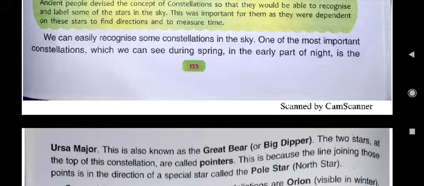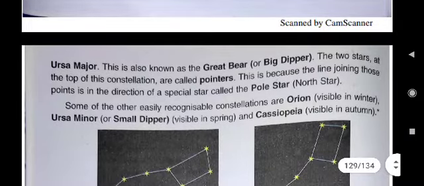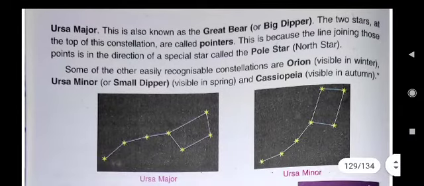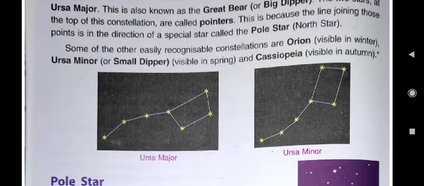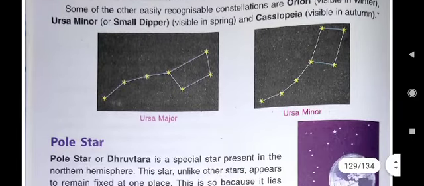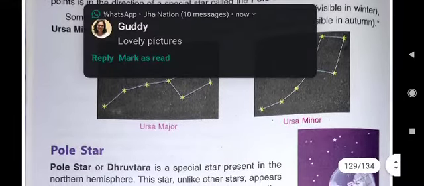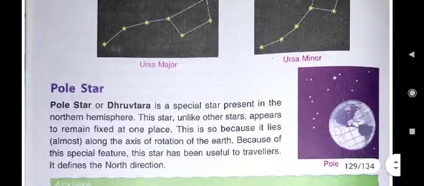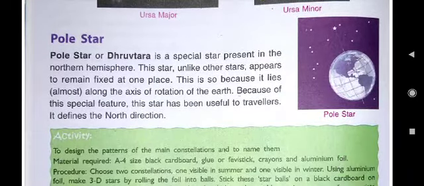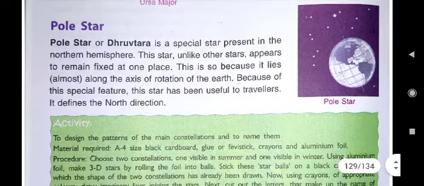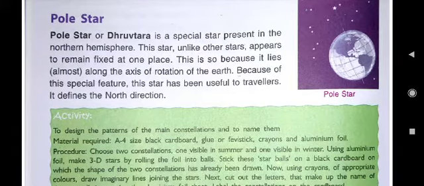We can also easily recognize some constellation in the sky. These are the constellations here. The pattern, Ursa Major and Minor, I told you to do it. Small Dipper here, that is visible in spring. Then Cassiopeia, visible in autumn. Then Pole Star. Pole Star is in Hindi it is known as Dhruv Tara. What is Dhruv Tara? It is a special star present in the northern hemisphere, and the other stars appear to twinkle, but this star appears to remain fixed at one place.